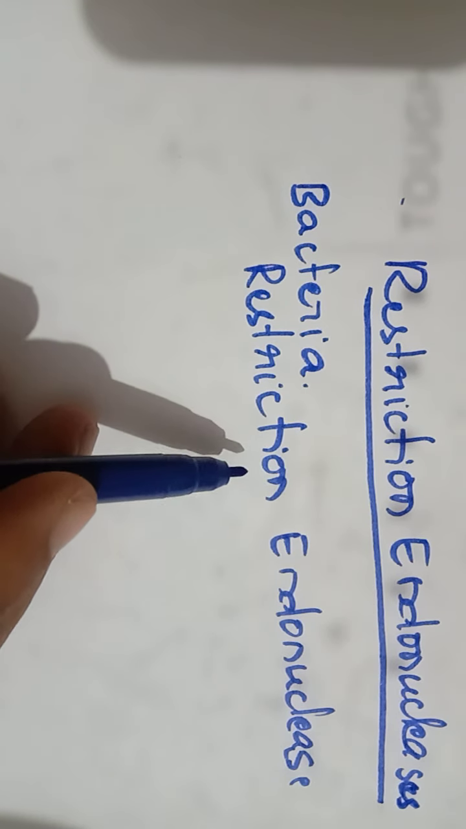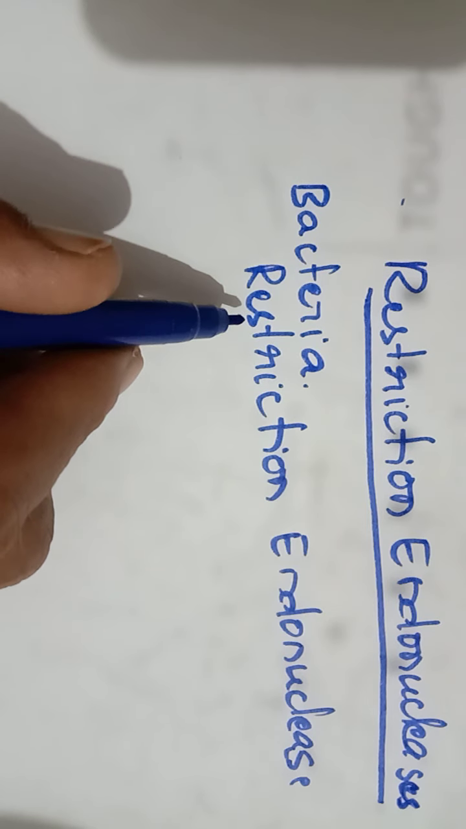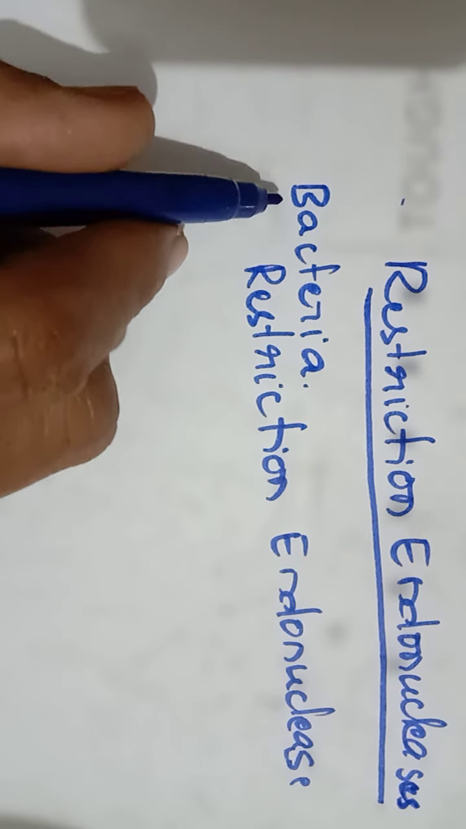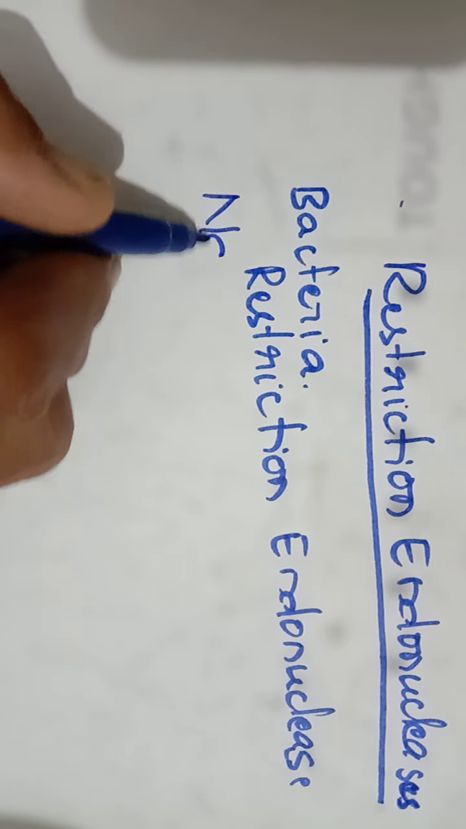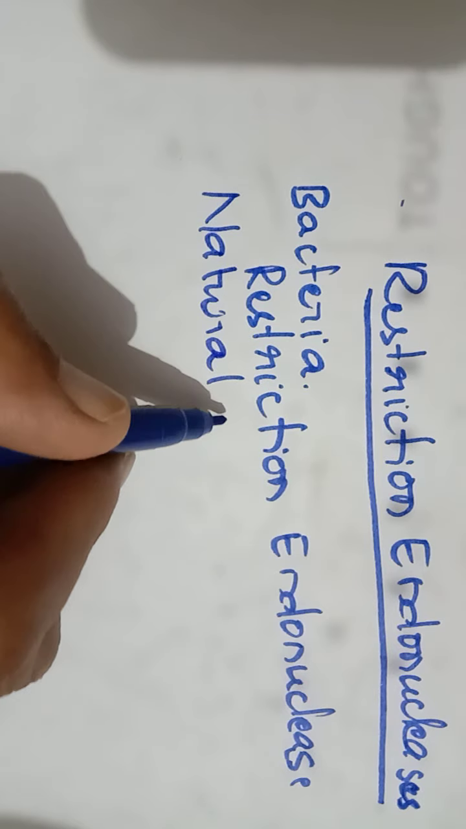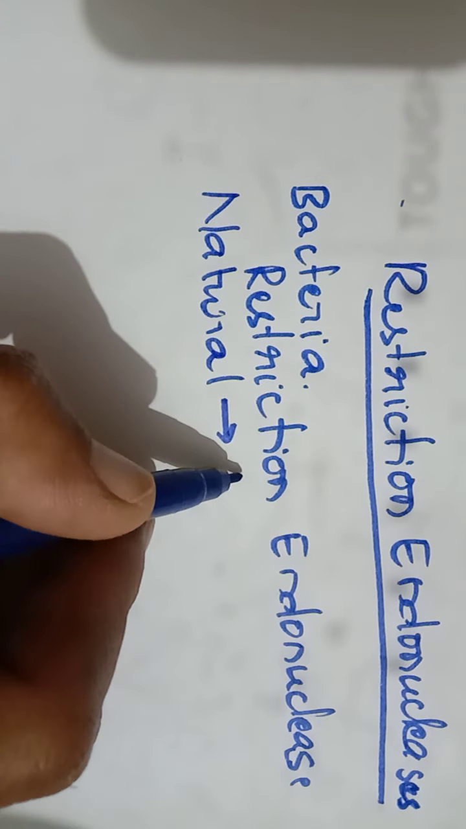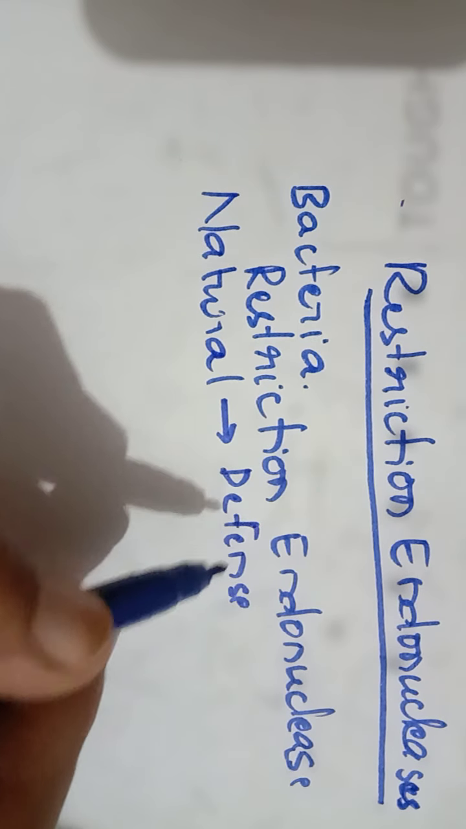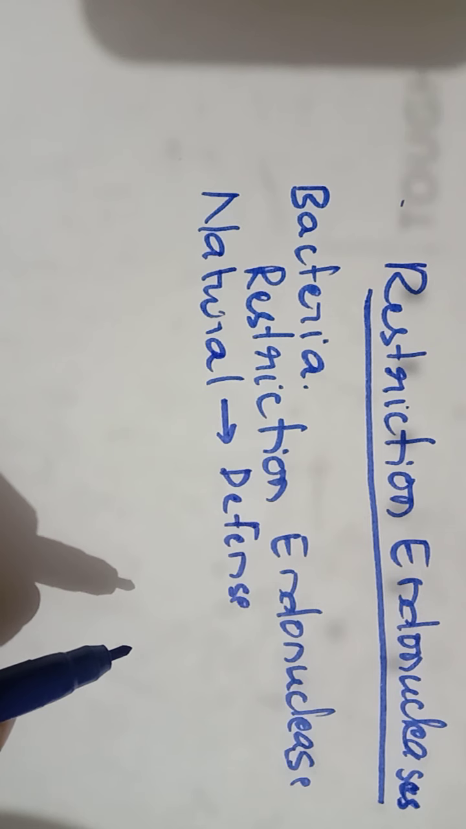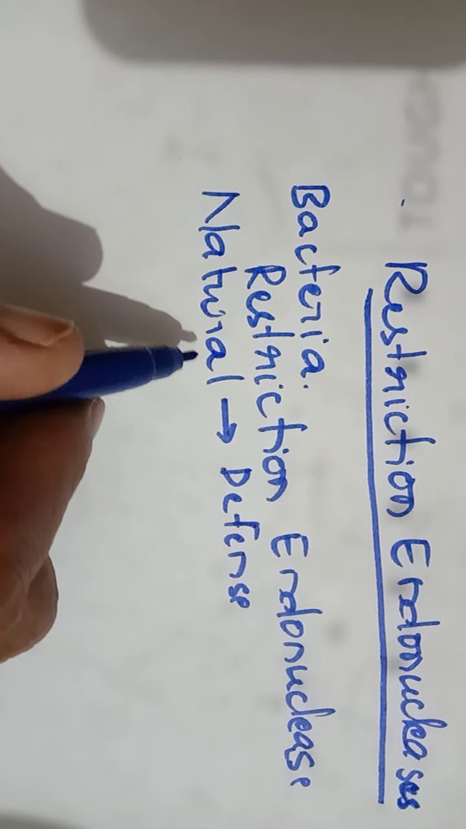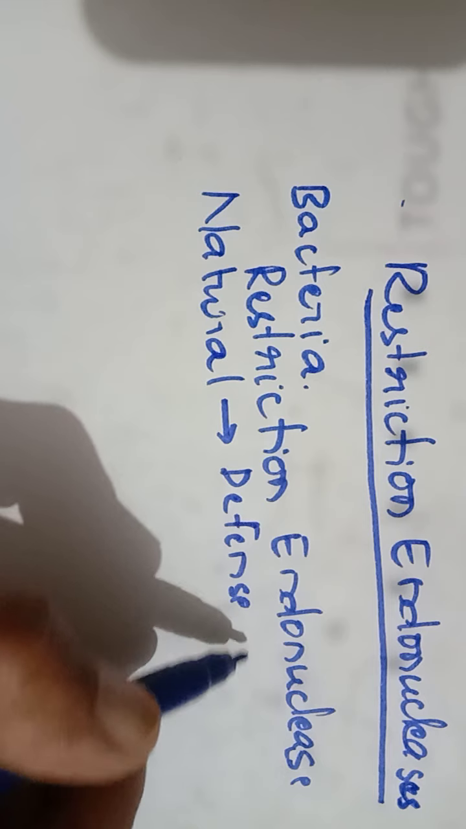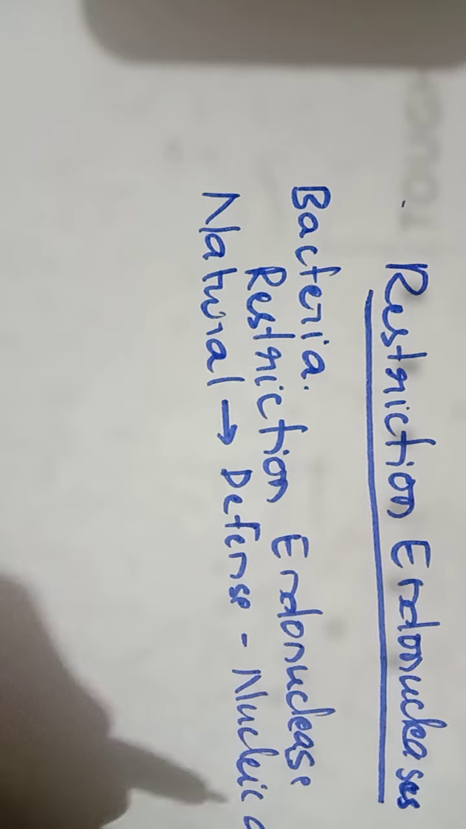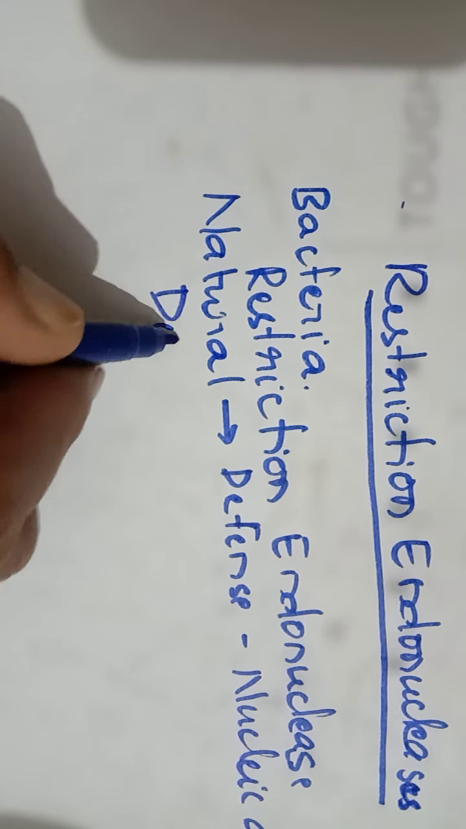Okay. Restriction means what? They are restricting here. Restriction means to stop. So restriction endonuclease means basically they are present in the bacteria, and the natural function of this particular restriction endonuclease is to defend the bacteria against the viruses or any other invading organism. So these will restrict the entry of the nucleic acids. Okay, they will restrict the nucleic acid. How? By digesting the nucleic acid.